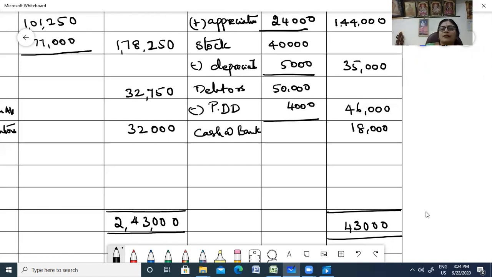Okay. And then carry 1, 2. 2,43,000. You can always counter check. 1,79,000. Then you had your 4. Okay, tallied. Fine. 2,43,000. Your asset is equal to your liability.